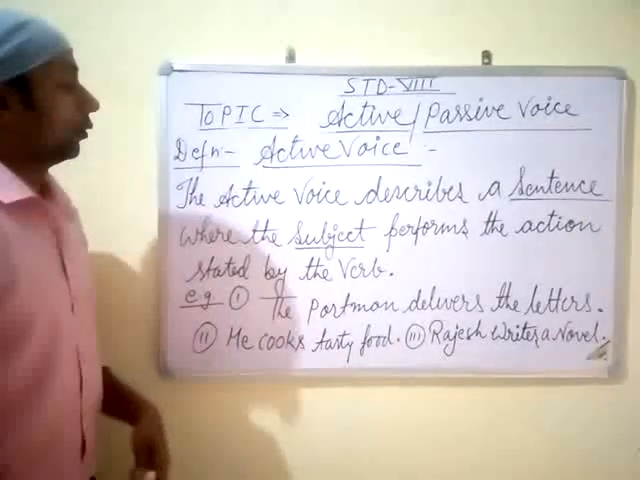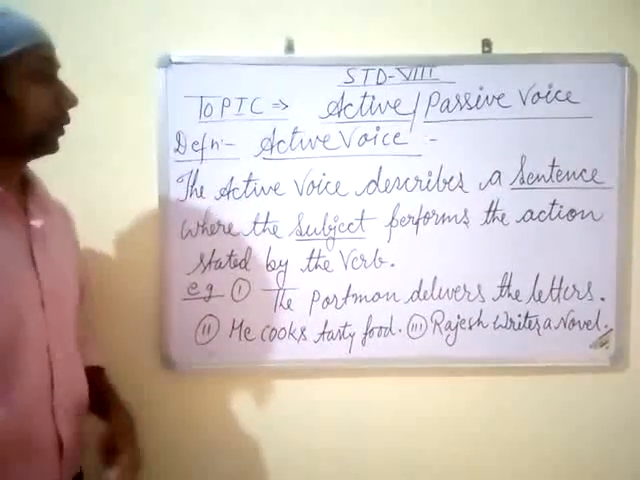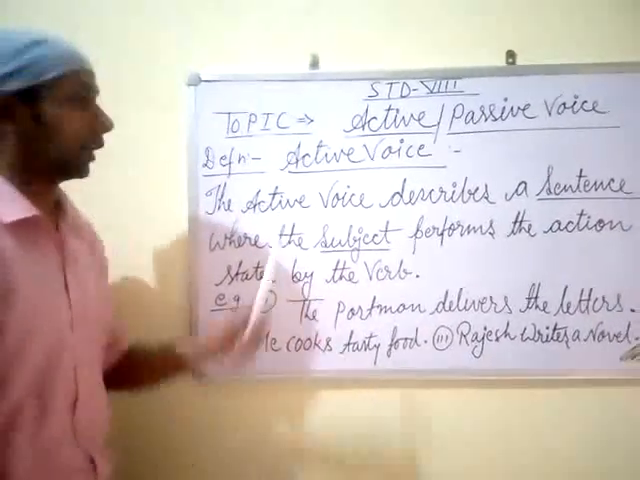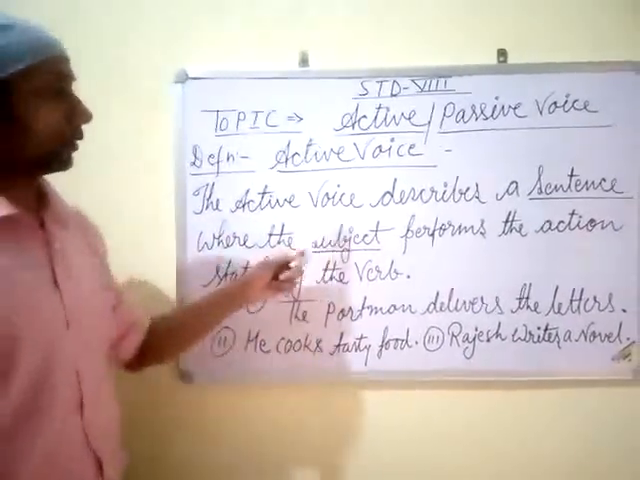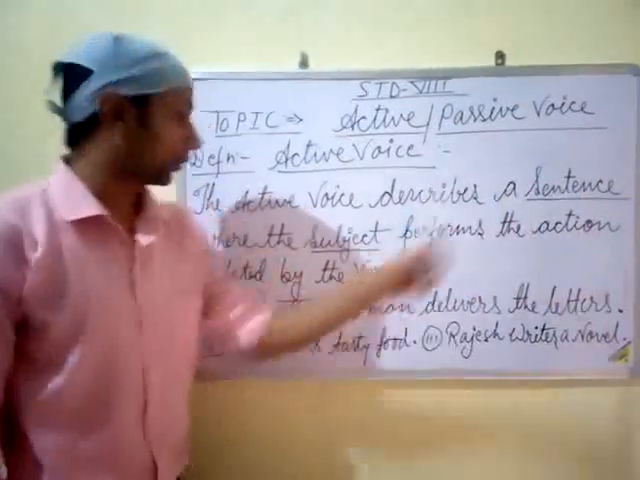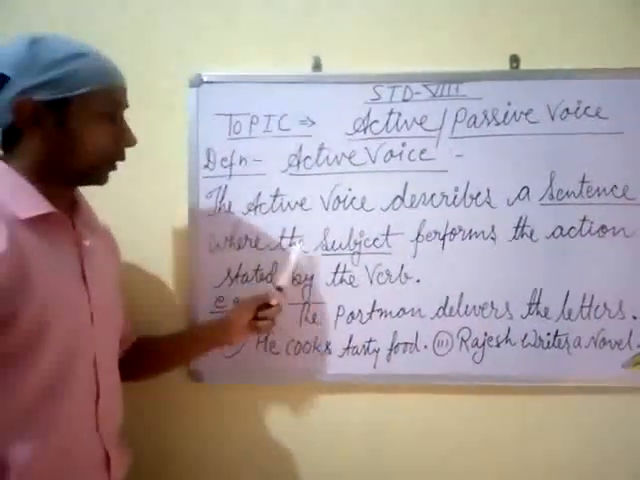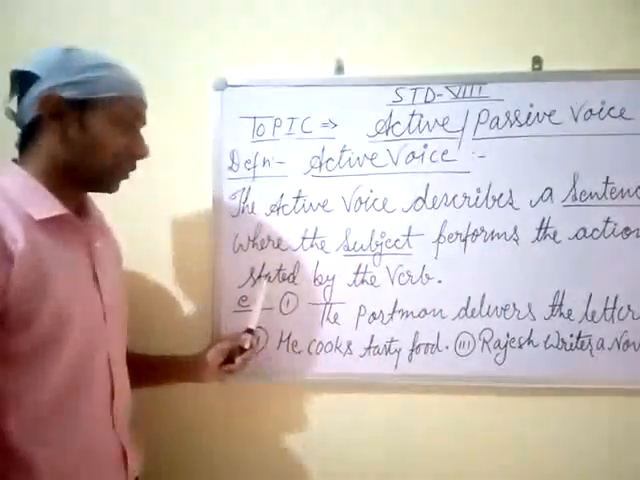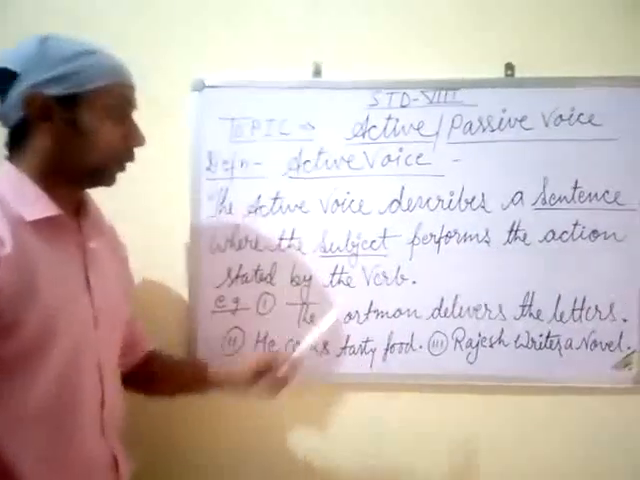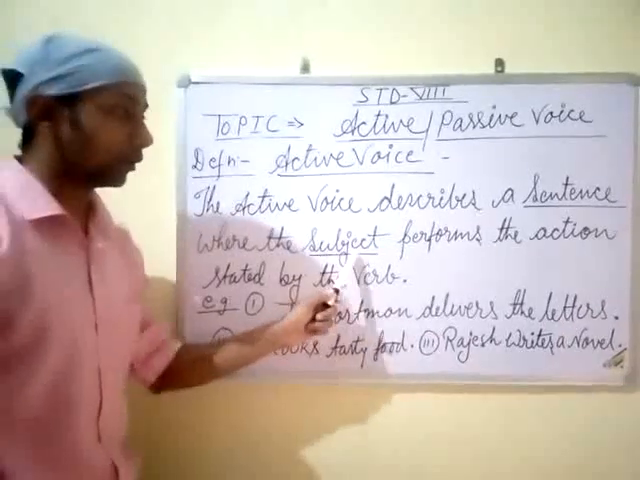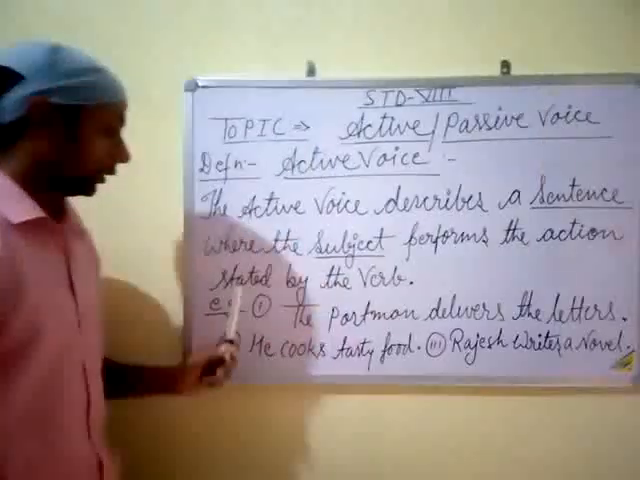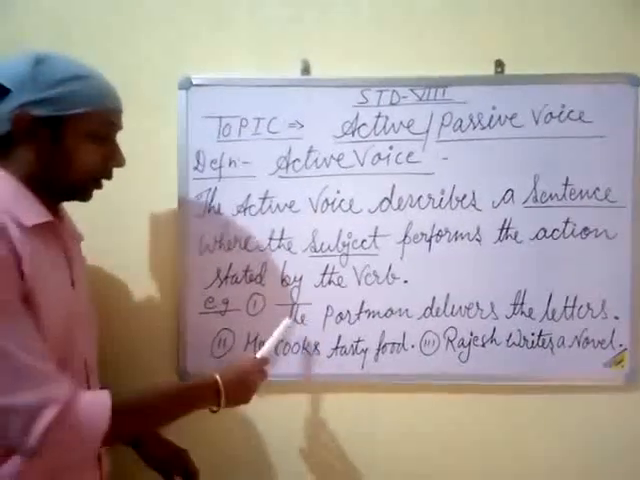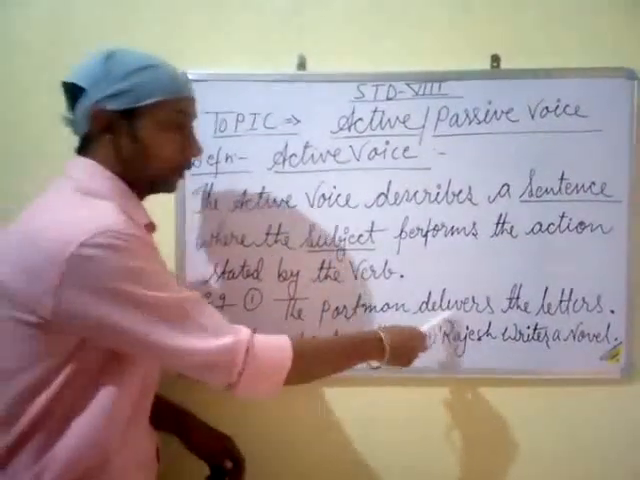Good. Now, students, we will describe active voice. Let's understand what is active voice. The active voice describes a sentence where the subject performs the action stated by the verb. Let's understand it by an example. The postman delivers the letter.